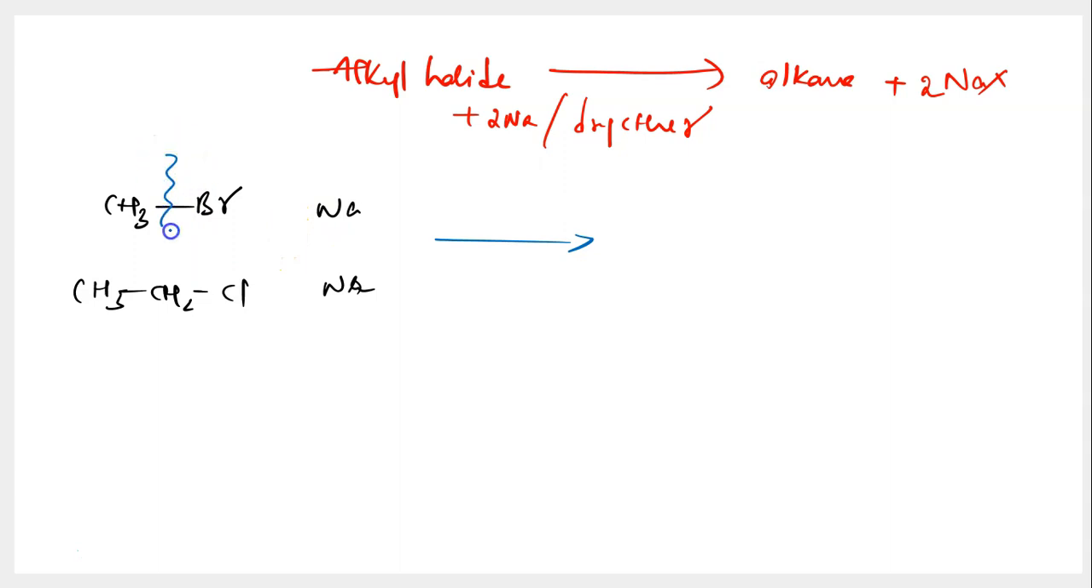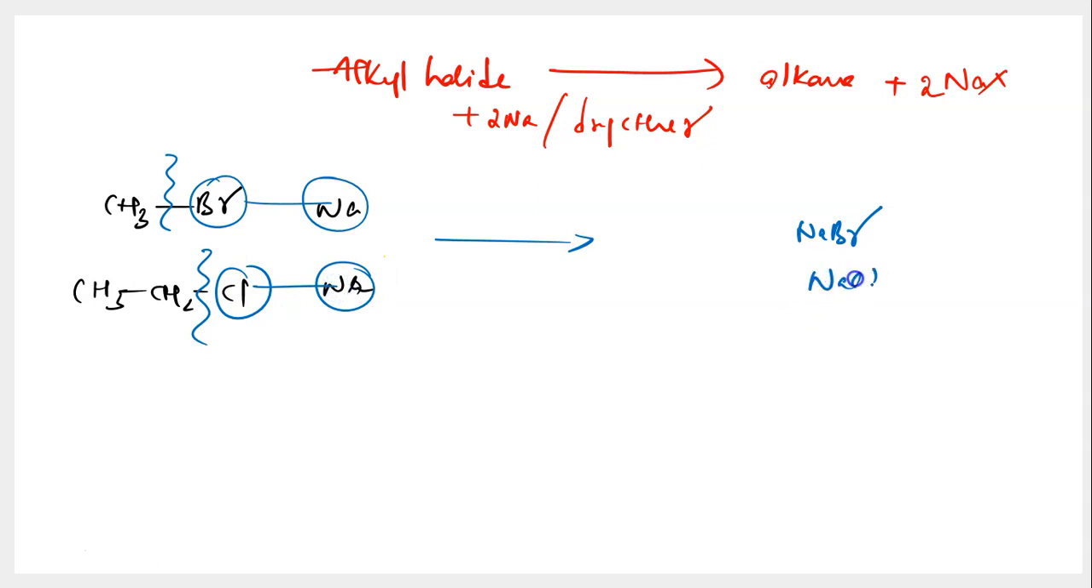So over here, the bond between carbon and the halogen breaks down. Bromine combines with sodium, leading to formation of NaBr. Chlorine combines with the second sodium, leading to formation of NaCl. You have a methyl radical and you have an ethyl radical, which bond with each other, leading to formation of CH3CH2CH3. And this is called as propane.